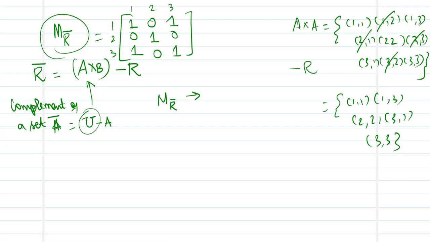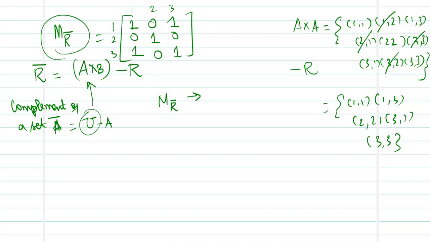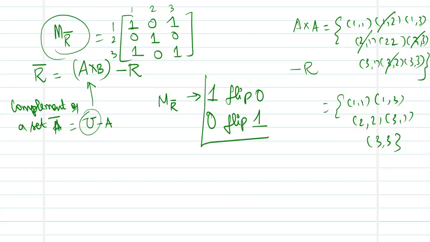The best and easiest way to get your MR complement is that we notice that wherever we had 0 in the original matrix, we are getting 1, which means the values have been replaced with their complement. So how to get the complement? Wherever you have 1, flip it to 0, and wherever you have 0, flip it to 1. In which case you can easily get the value for the complement.